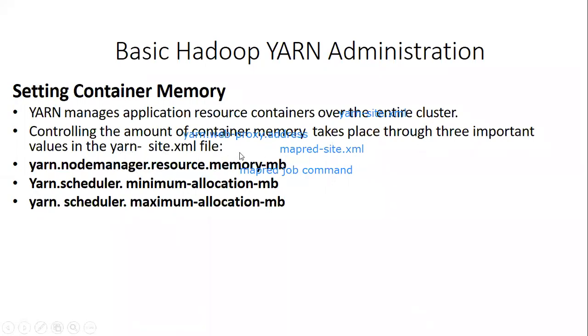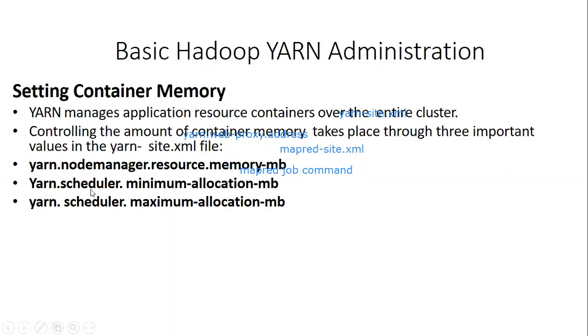This value is the amount of memory the node manager can use for containers. All these values will be in the form of megabytes.